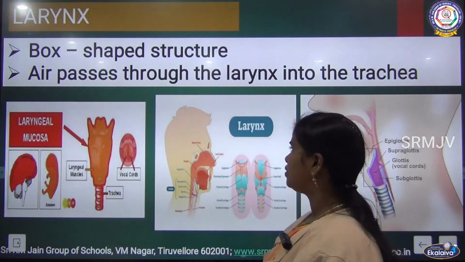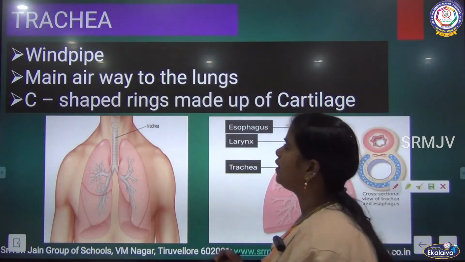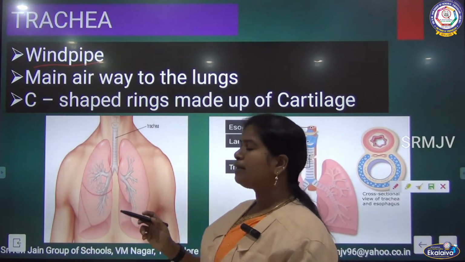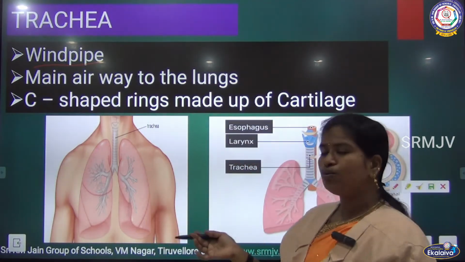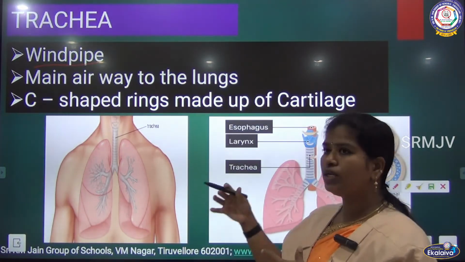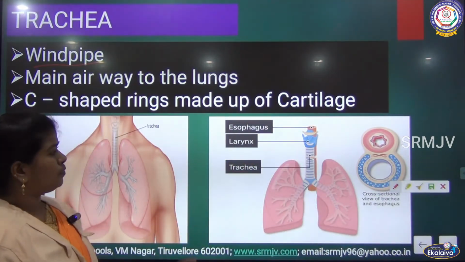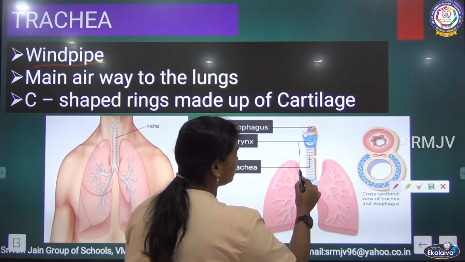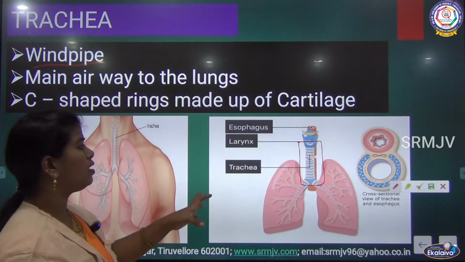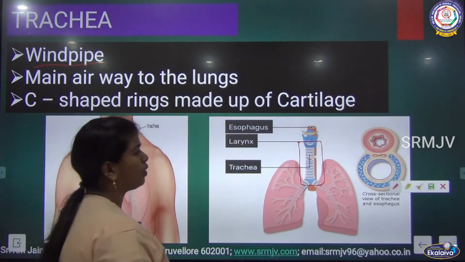Now we will move to the next part, the trachea. The other name for the trachea is the windpipe, the generalized name we use. It is the main airway to the lungs. Through it only, the air enters the lungs. How is it located and what is its shape? You can see this is the trachea. It is made up of C-shaped rings.